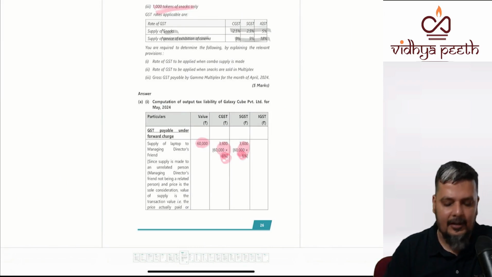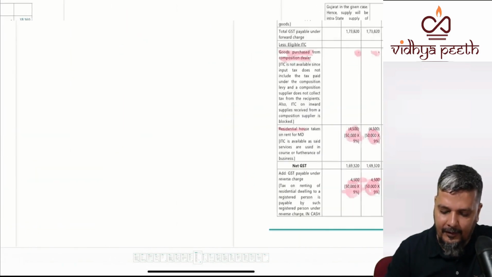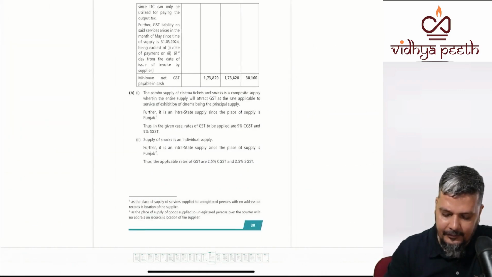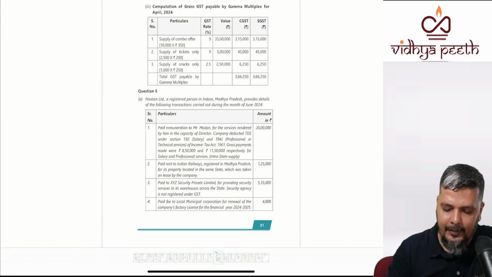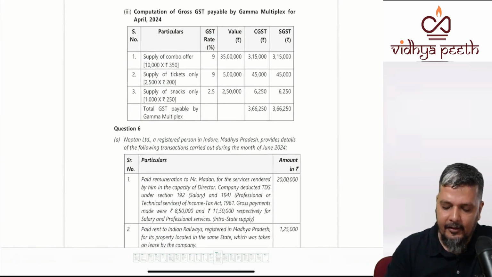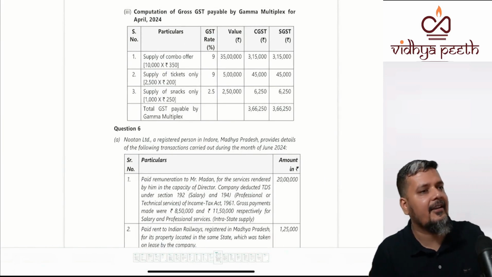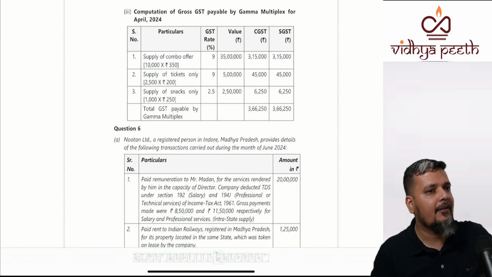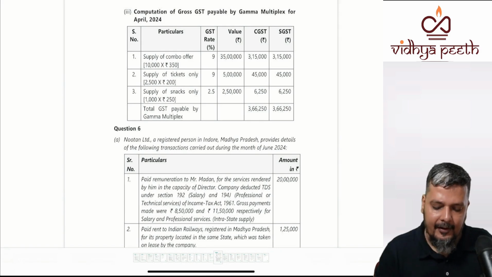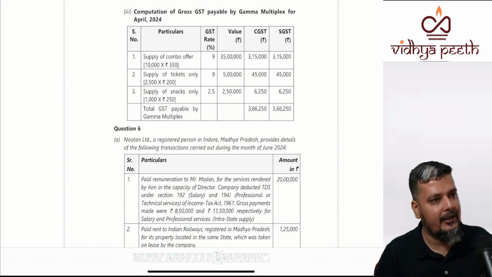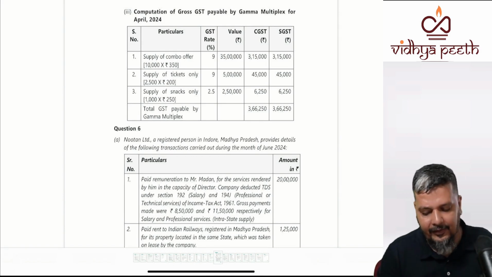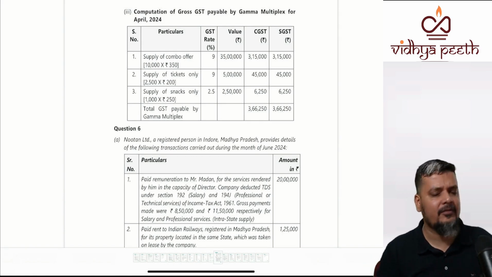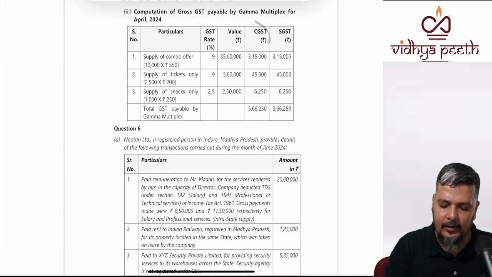If you sum all these up, whatever we have calculated, you'll get the total tax payable. This is the answer that we have already worked out. For only tickets, we took 18. For tickets plus snacks, 18. For only snacks, 5. And we calculated the value. So whatever we have worked out is given in this table.